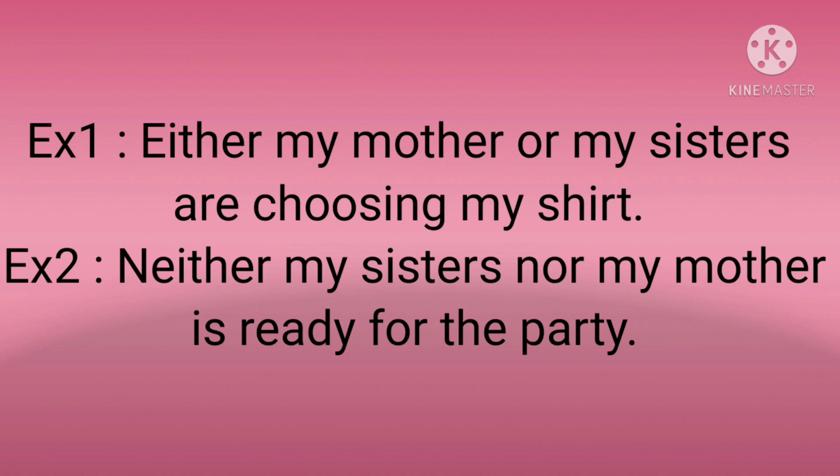Neither my sisters nor my mother is ready for the party. So here the first subject, neither my sisters, is in plural, nor my mother. So the second subject, which is closest to the verb, is in singular form. So the verb is also in singular form. Is it clear? So neither my sisters nor my mother is ready for the party. So the closest subject is singular. The verb is also in singular. Clear? Good.